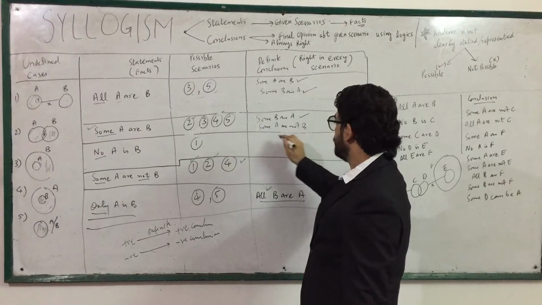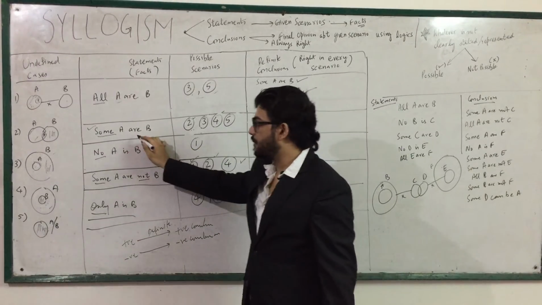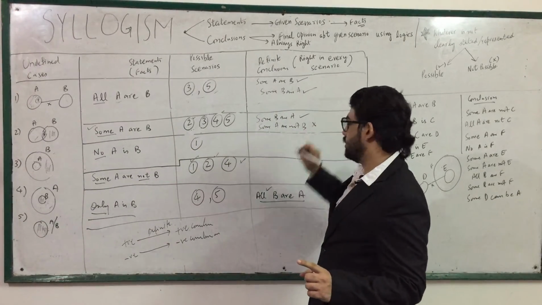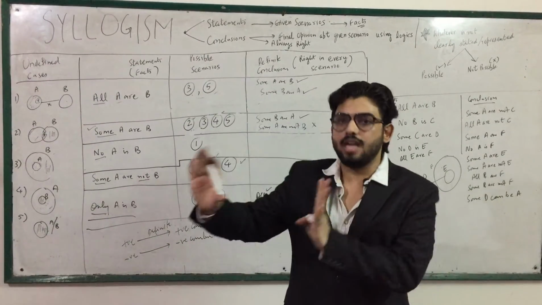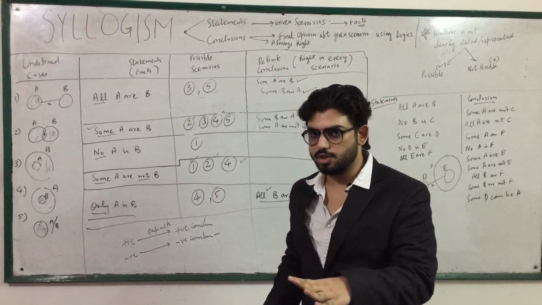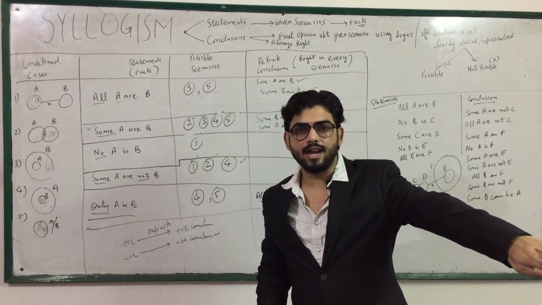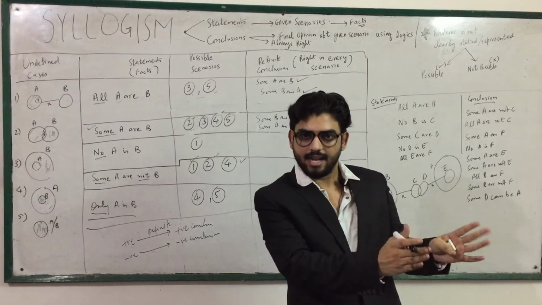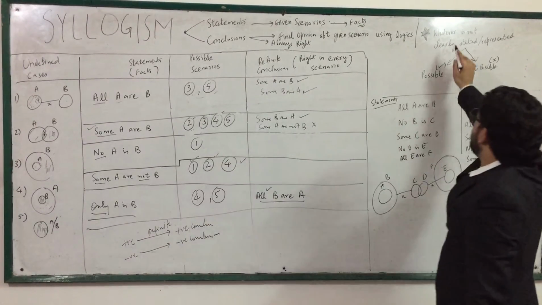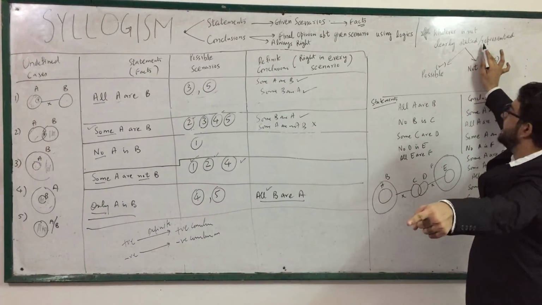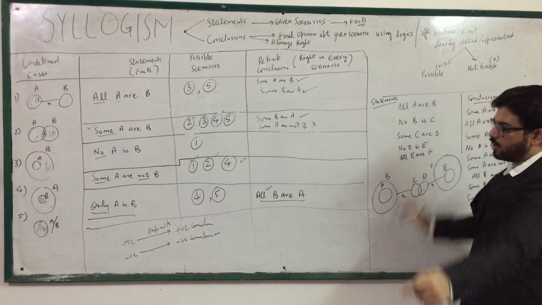So this is done. Some A are B, some A are not B is false. Why? Because usually we think some A are B means some A are not B. That is a false assumption. When I say some engineers are 90% scorers, that means some are guaranteed 90% scorers. The other some can be or cannot be. Why? Because whatever is not clearly stated can be possible or cannot be possible.